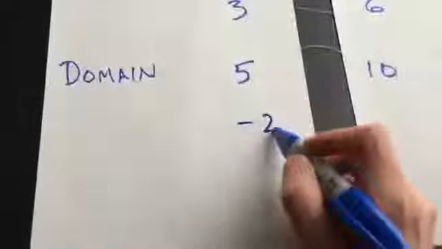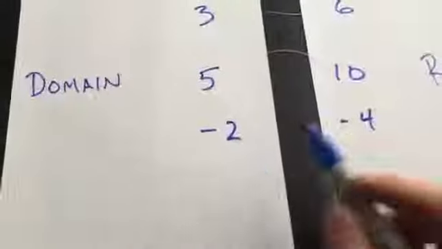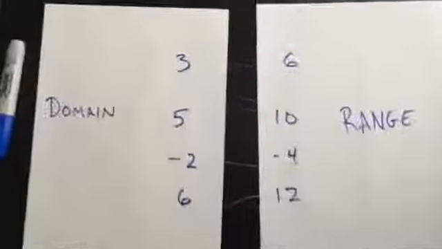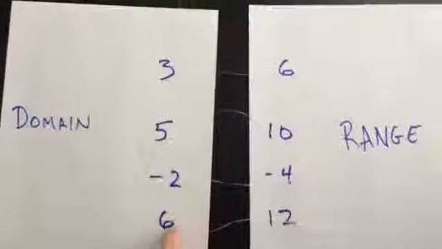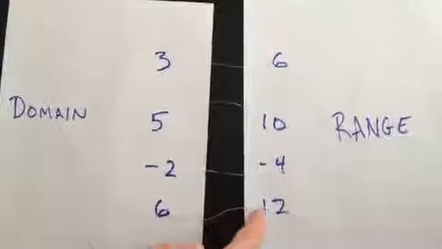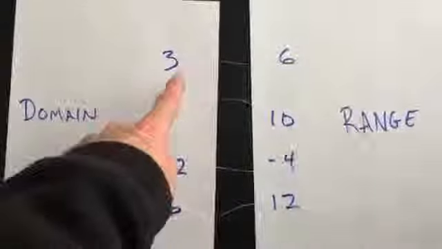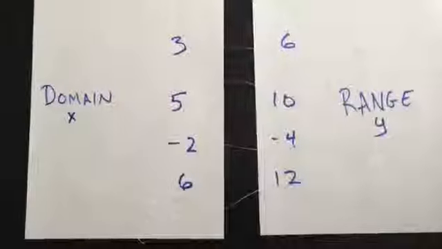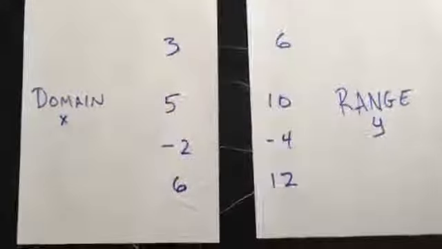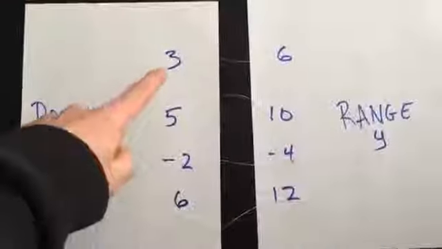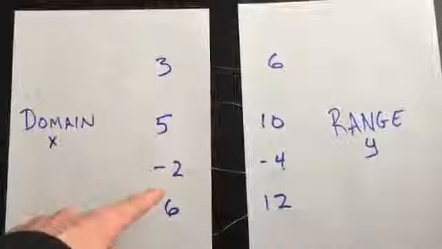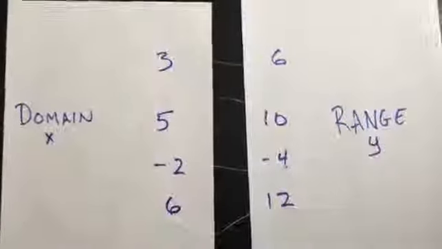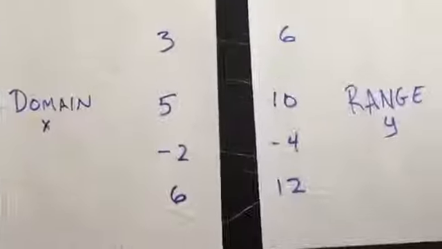Try another one. Negative numbers. We can have negative numbers in this function. Negative 2 maps to negative 4. One other thing to notice is that a number can be in both the domain and the range. So we can have 6 in the domain mapping to 12, or we can have 6 in the range mapping from 3. Either way works. And one thing, in the domain we commonly refer to these as x values. In the range we call these y values. So domains are the x's, ranges are the y's.